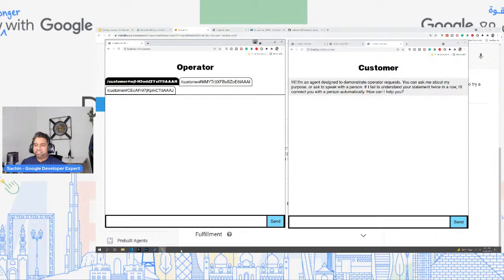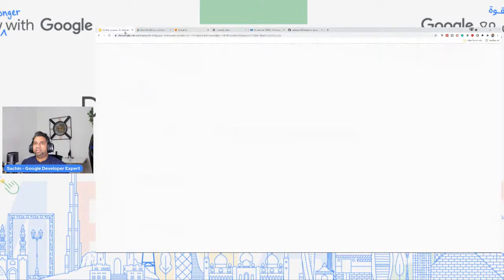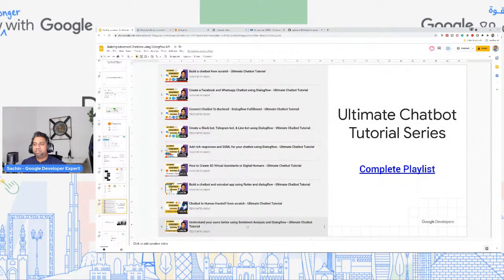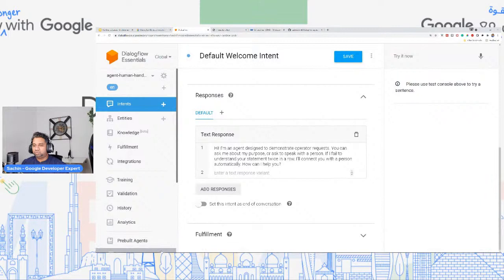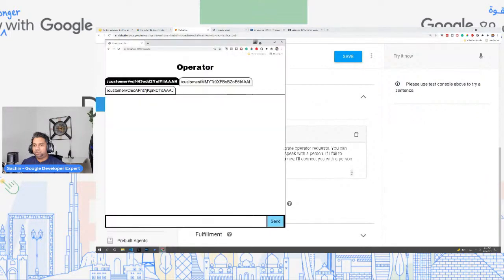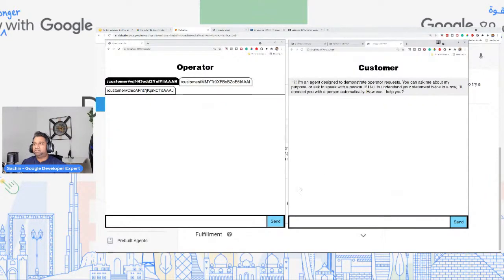One of the other things, as I mentioned, that I've done in this is sentiment analysis. If you look at the last tutorial, understand your users better using sentiment analysis, it will show you how to configure and integrate sentiment analysis into this whole thing. So I'm going to pull up the operator and customer.